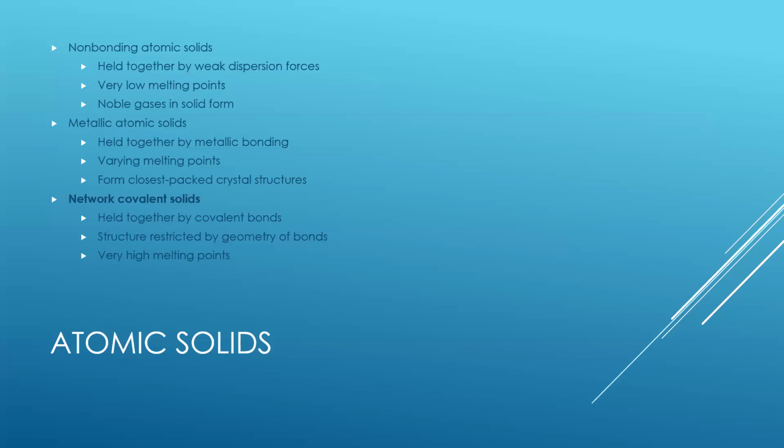To break or to melt a covalent network solid, covalent bonds must be broken, and because covalent bonds are relatively strong, covalent network solids are typically characterized by hardness, strength, and high melting points. For example, a diamond is one of the hardest substances known and melts above 3,500 degrees C.